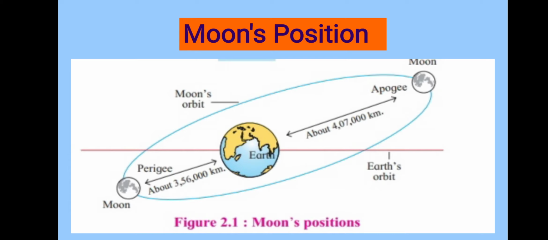Yes, understood these two types or two positions? Many times questions are asked on this portion for true and false as well as drawing the figure of the moon's position. See this figure carefully and practice drawing it. Yes, this figure will be asked in the paper for 2 marks. You have to draw this figure with the earth at the center on an elliptical or oval shaped path. Two positions are there of moon. One is the perigee and the second one is apogee. Understood this? Okay.